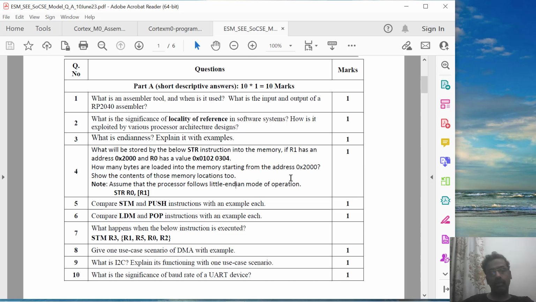So before you look at the video, you can also try storing it, and then you will know what exactly you learned from the previous explanation. So how many bytes are loaded into the memory starting from the address 2000?